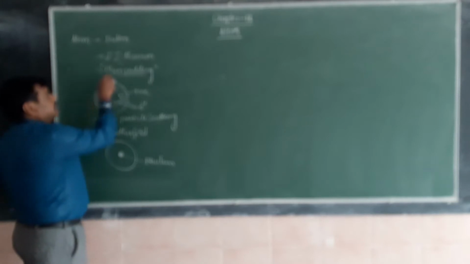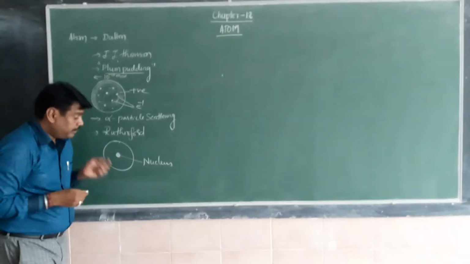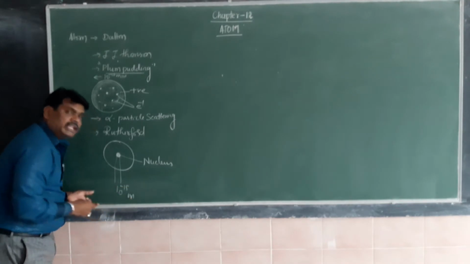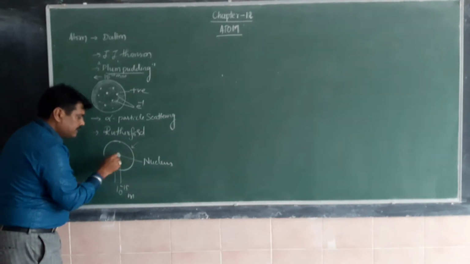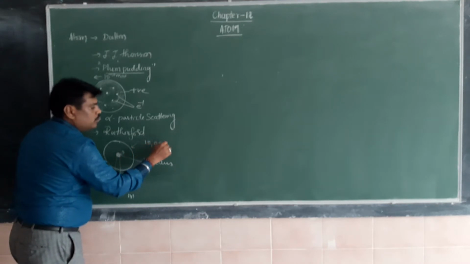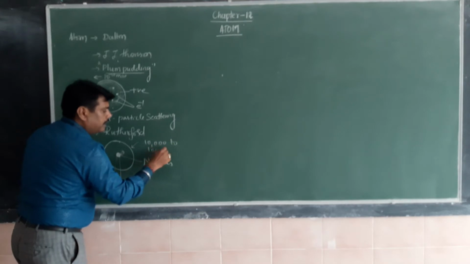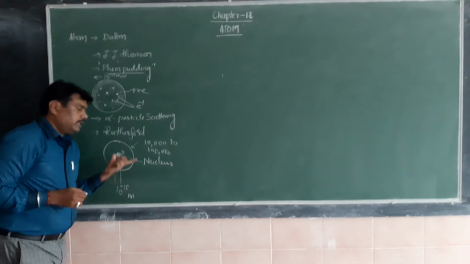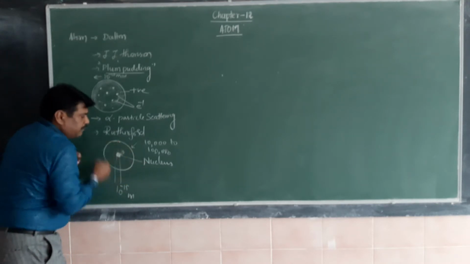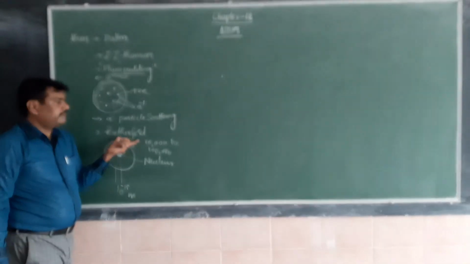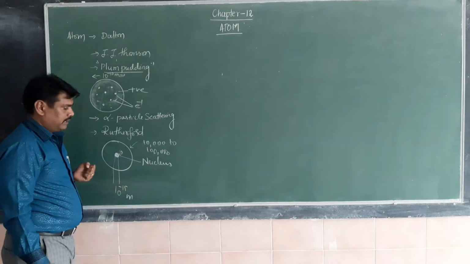According to this, 10 to the power of minus 10 meter is the size of the atom, but the nucleus is assumed to be 10 to the power of minus 15 meters, very small. This gap is very large, around 10,000 to 100,000 times larger than the size of the nucleus. It means the maximum space inside the atom is empty. That conclusion was given by Rutherford on the basis of the alpha particle scattering experiment.